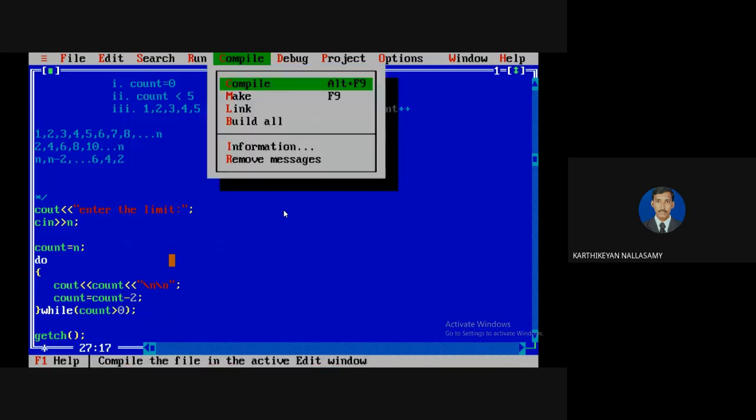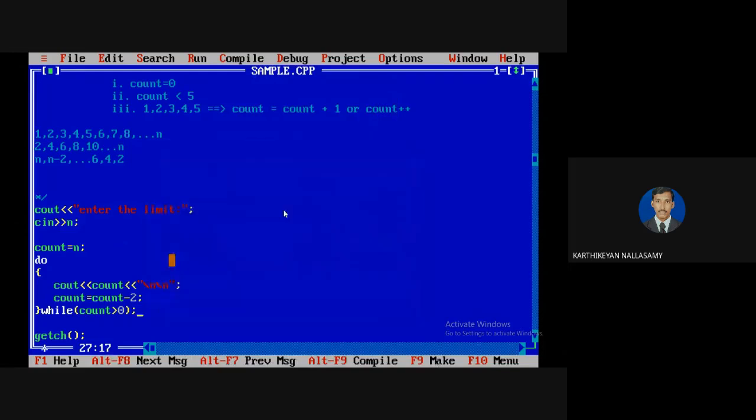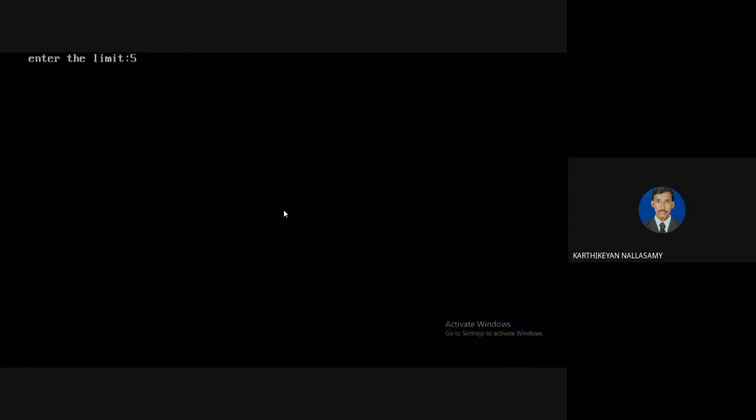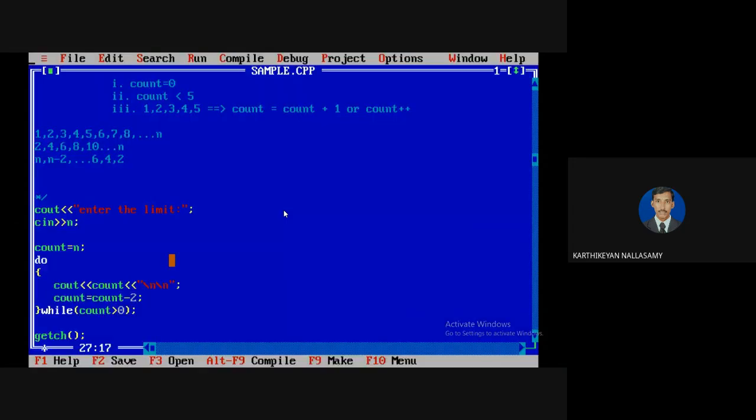So first I will show the output. So no error, but I'm going to run a program. If I give 5, it will give the answers, no problem. But if I give a wrong input, for example 0, even though it will print 0, actually 0 is not a part because the condition is false. So even if the condition is false, the loop statement will be executed only once, minimum once.